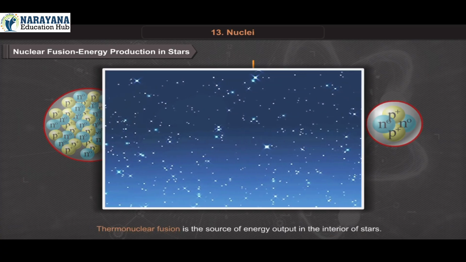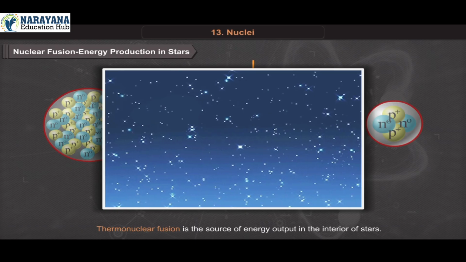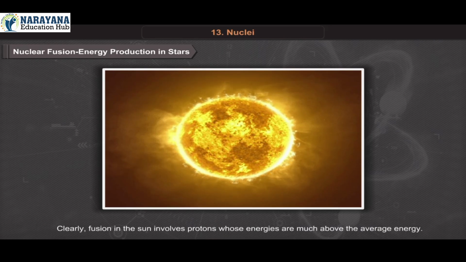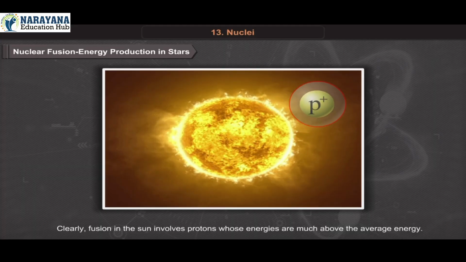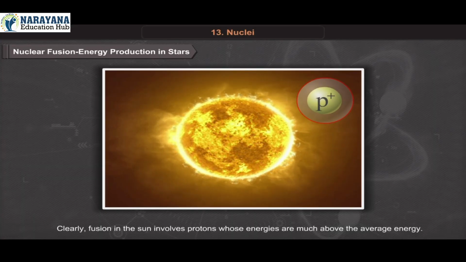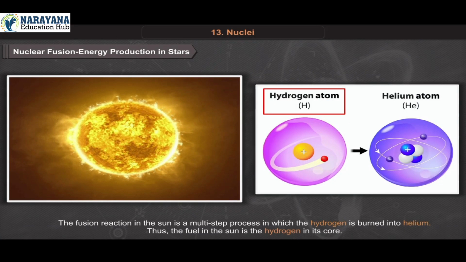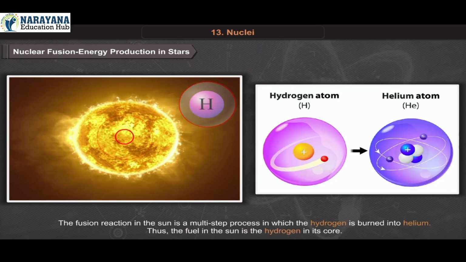Thermonuclear fusion is the source of energy output in the interior of stars. The interior of the Sun has a temperature of 1.5 × 10⁷ Kelvin, which is considerably less than the estimated temperature required for fusion of particles of average energy. Clearly, fusion in the Sun involves protons whose energies are much above the average energy. The fusion reaction in the Sun is a multi-step process in which hydrogen is burned into helium. Thus, the fuel in the Sun is the hydrogen in its core.